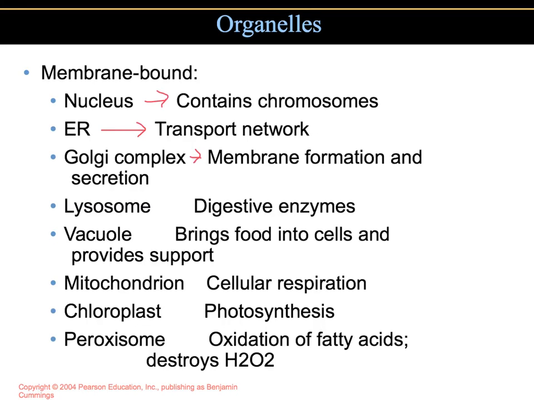There are the lysosomes, and these contain digestive enzymes. As a matter of fact, if you've ever heard of Tay-Sachs disease, this is a genetic disorder in which the lysosomes lack the enzyme that will break down lipids. Think of it like a garbage bag that you keep shoving full of garbage. Eventually, it's going to burst.